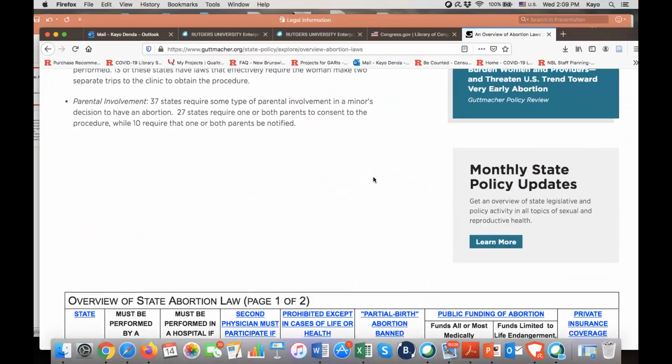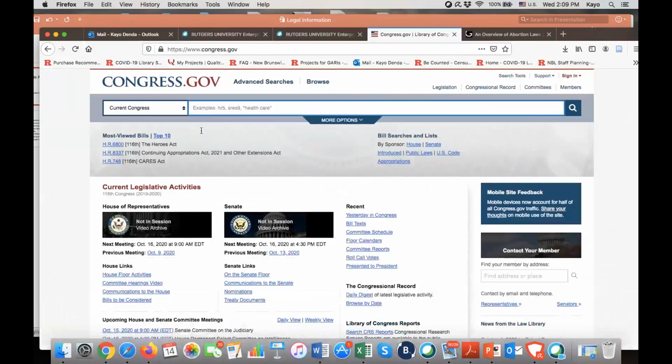The second website that I'd like to mention is congress.gov. As the name indicates, this is the official source for federal information. On the main page, you notice that it's always prompted to the current Congress. It is always better to select all Congresses because that allows the website to search for Congresses in the past. By the way, the current Congress is the 116th. So as we know, we can go all the way back.